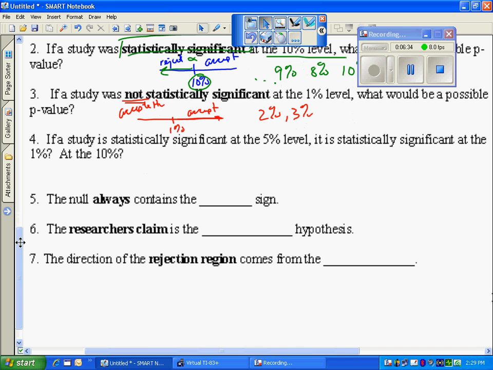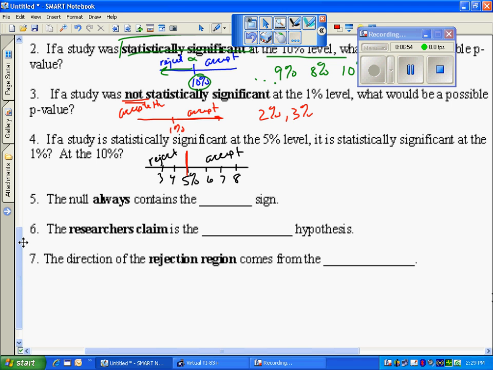If a study is statistically significant at 5, it is statistically significant at 1 and at 10. Well, let's take a look. So here's my 5%. Again, if my p-value is on this side, I accept. If it's on this side, I reject. Numbers on this side are 4, 3. Numbers on this side are larger numbers.